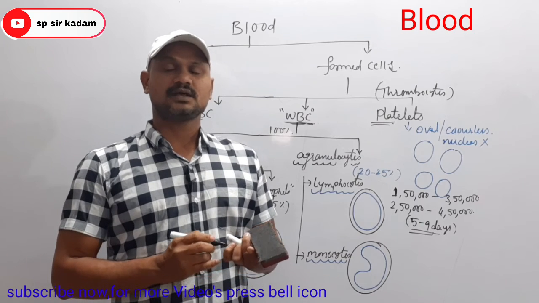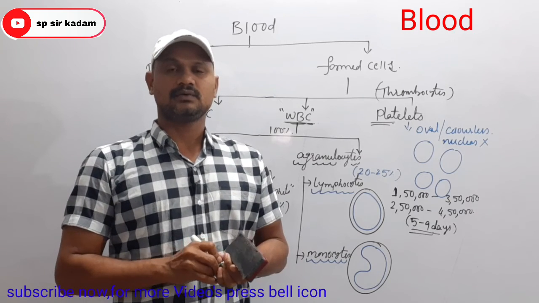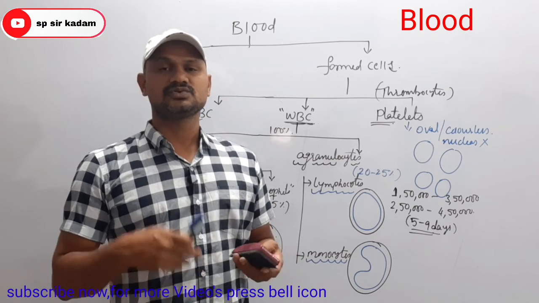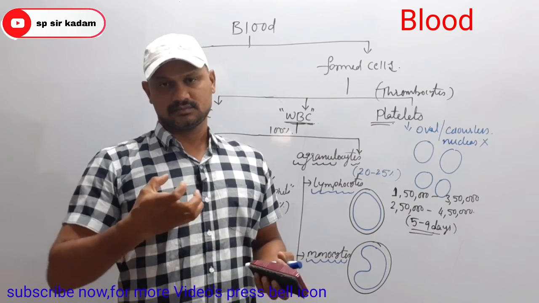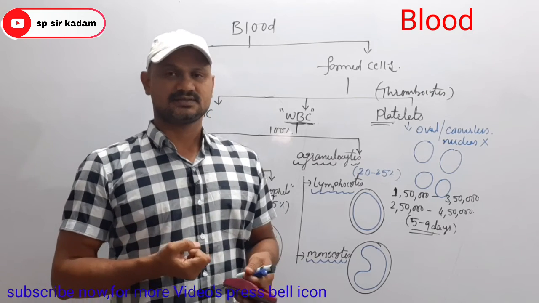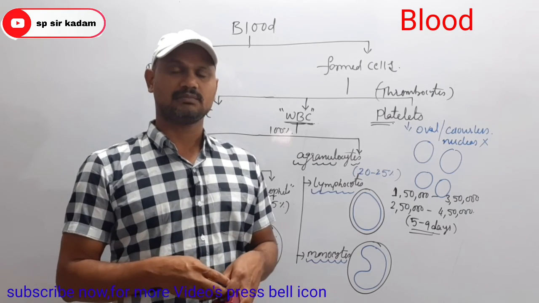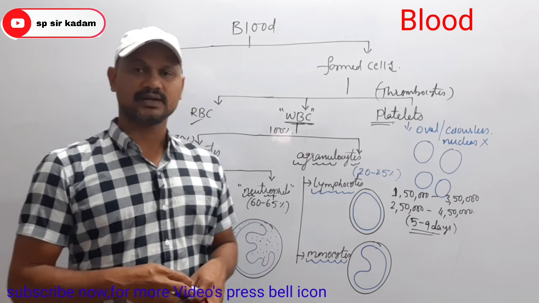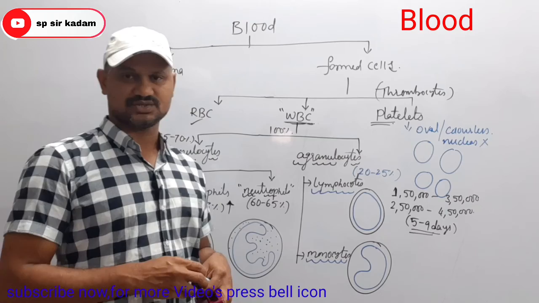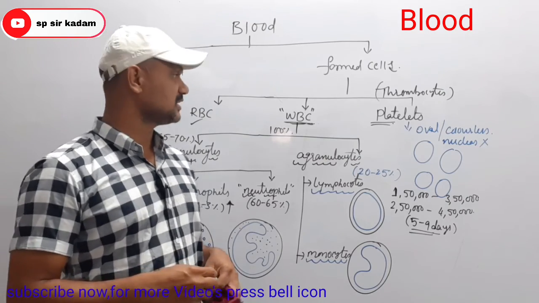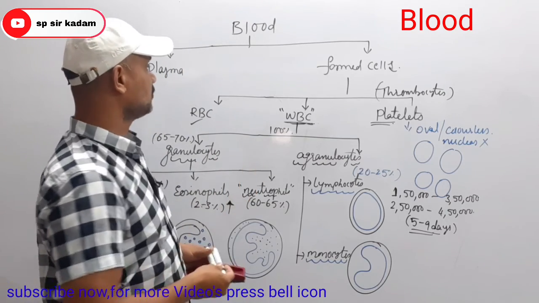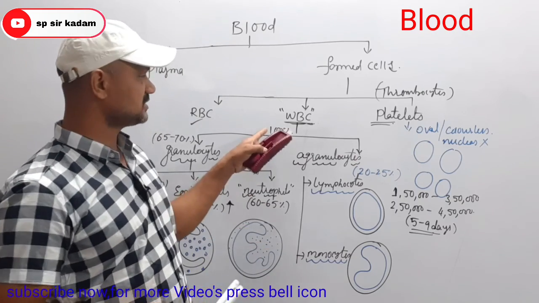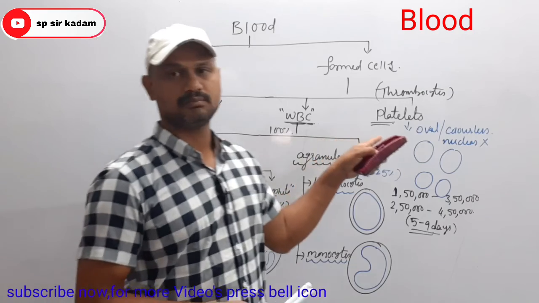What is the main role of platelets, the thrombocytes? They produce blood clotting factors. So platelets play an important role in blood coagulation. Clear? So these are the different types of formed cells, that is about WBC and about platelets.